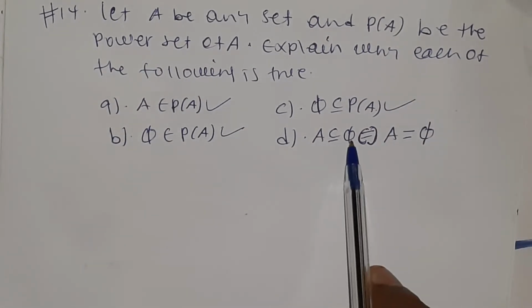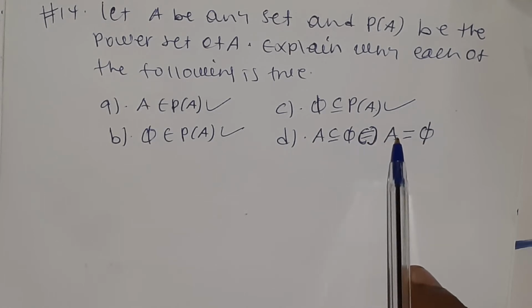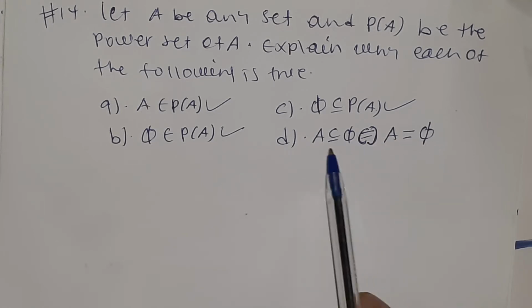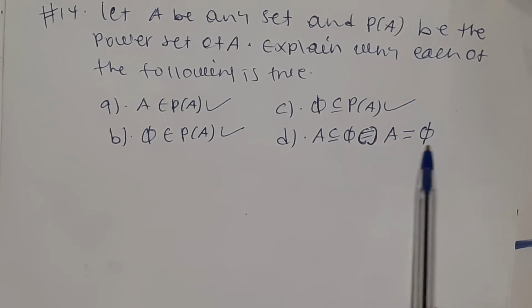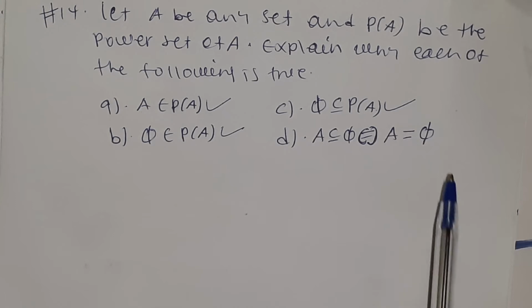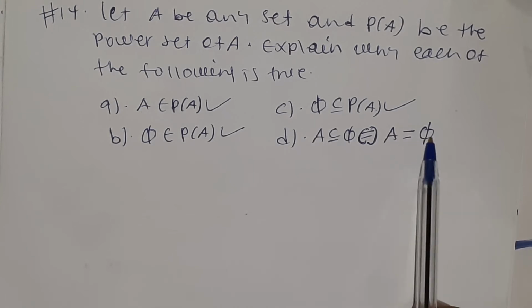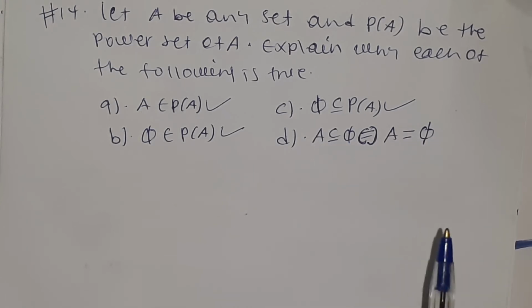Here, A is a subset of the empty set if and only if A is equal to the empty set. That means if A is a subset of the empty set, then A and the empty set are equal, or A itself is an empty set. If A is empty, A must be a subset of the empty set.